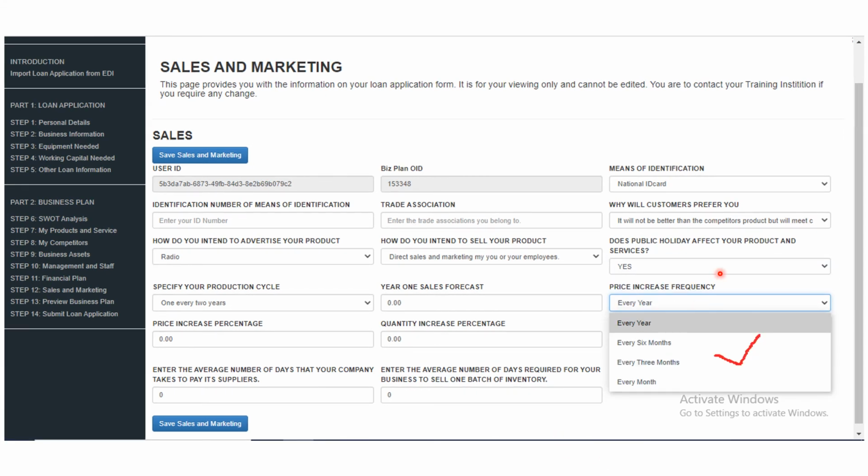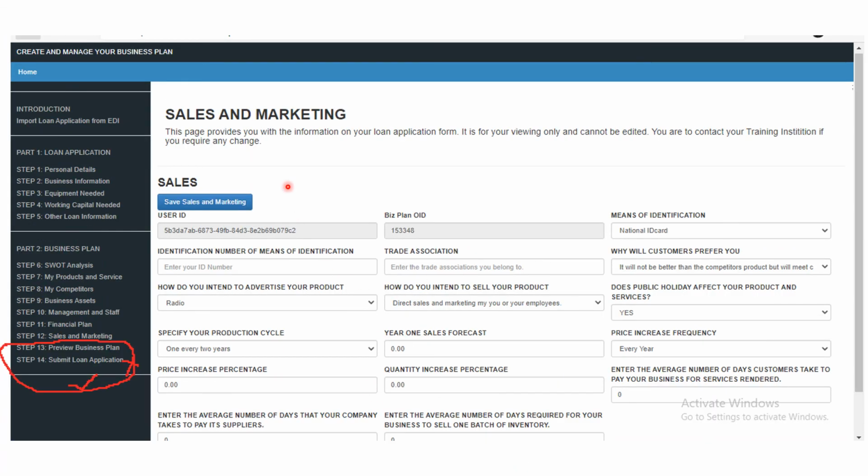Now, price increase frequency. How often do you want to increase the price of your product or service? Indicate it here, because all these are going to be considered when determining whether you will be qualified for the loan or not. So take your time to fill in all these requirements.